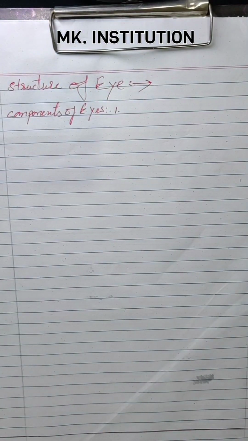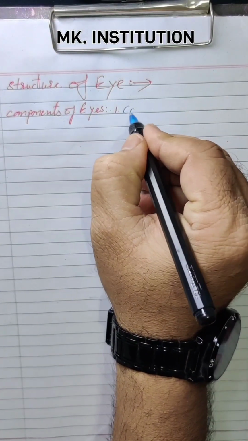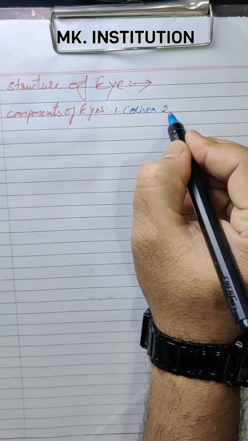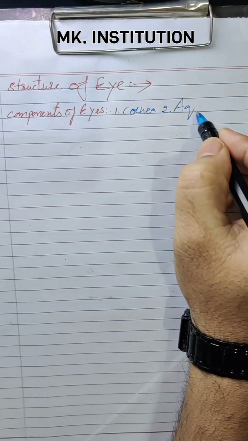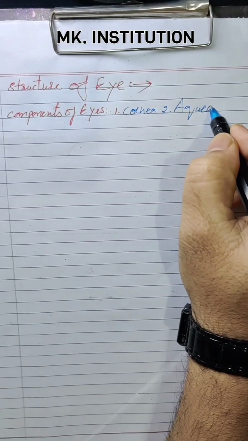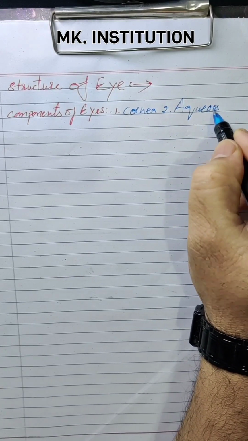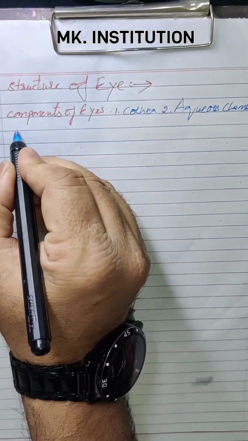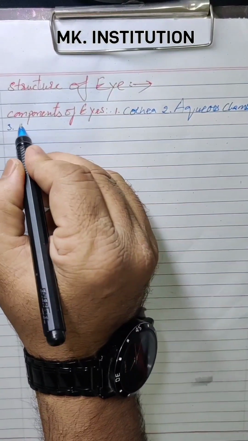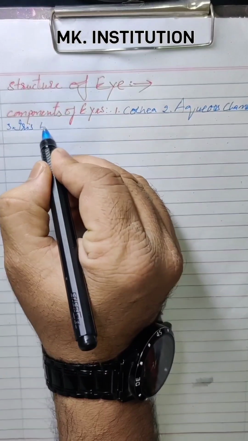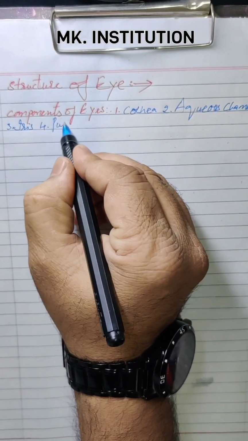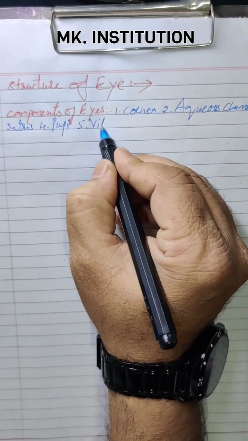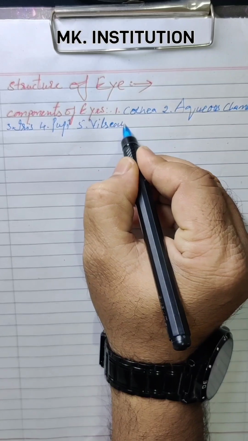First one, cornea. Second one, aqueous chamber. And third one, iris. Fourth one, pupil. Fifth one, vitreous chamber.